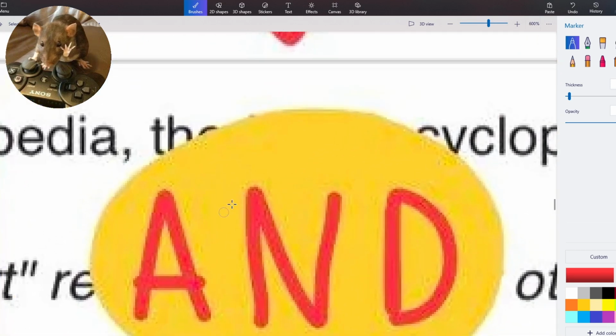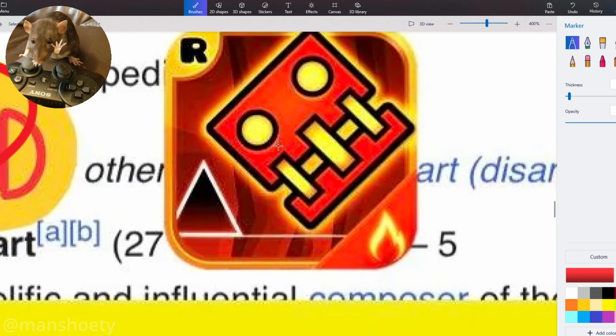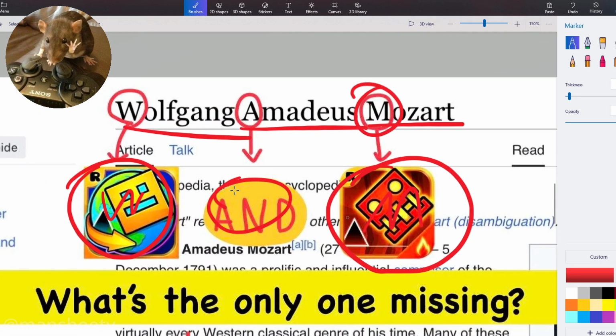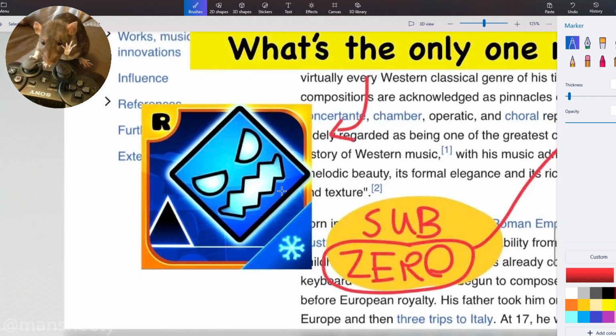We have the A here, which obviously stands for "and." I don't know what else it would stand for. And then we have the M here, which is Geometry Dash Meltdown. So these are Geometry Dash references. What is the only one that's missing? It's Subnautica Below Zero. I mean Geometry Dash Sub-Zero.